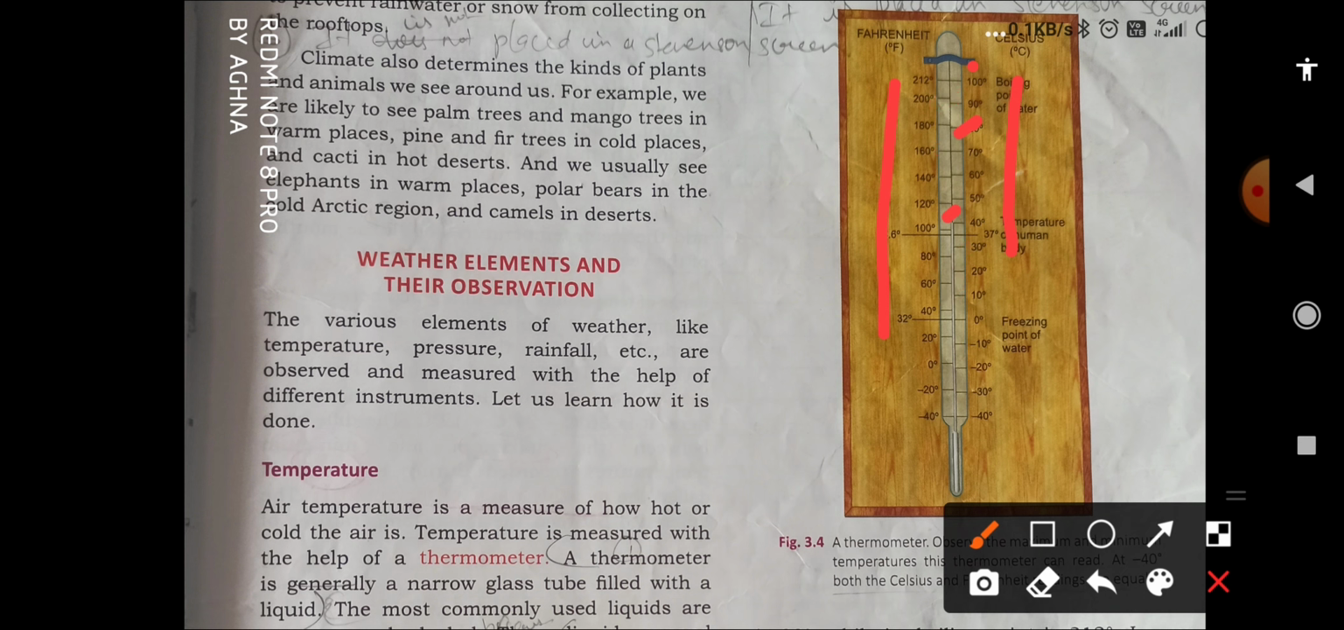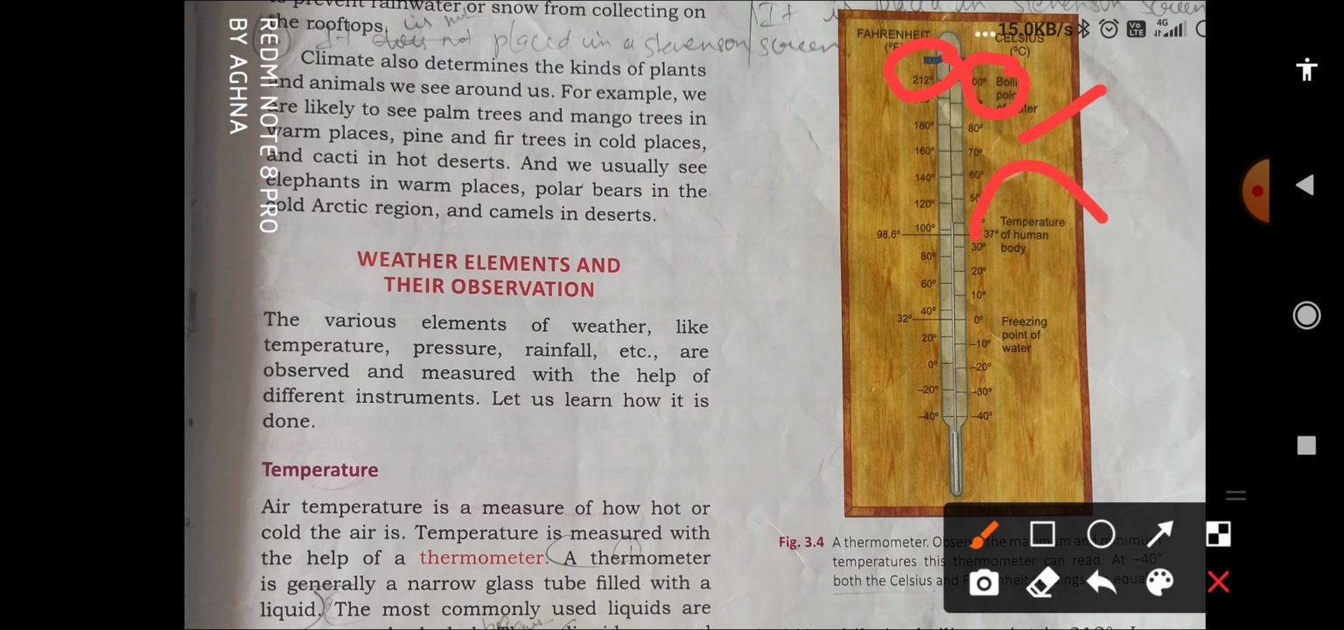Next you have to remember two things: freezing point of water and boiling point of water. In Celsius and in Fahrenheit both you have to learn. Like here it is given, the boiling point of water is 100 in Celsius and 212 in Fahrenheit. Can you see? 100 and 212. So you have to learn according to Celsius and Fahrenheit.